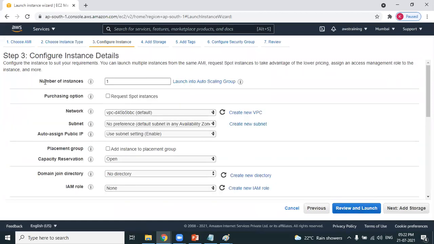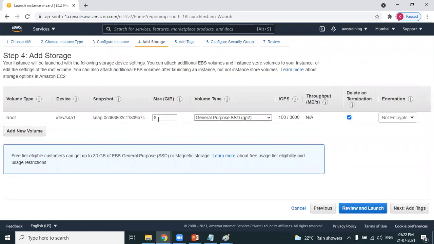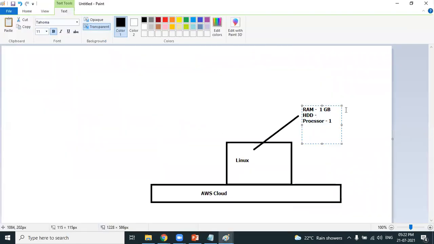Step 3 is all about number of instances. In a single shot, you can go ahead and create 10 machines also. Take the default. I want only 1 instance. Coming to storage, AWS is providing you 8 GB of storage. Storage is nothing but the hard disk. Now you got the entire configuration. The Linux machine which we are creating on AWS cloud is coming with 1 GB RAM, 1 processor and 8 GB of hard disk.